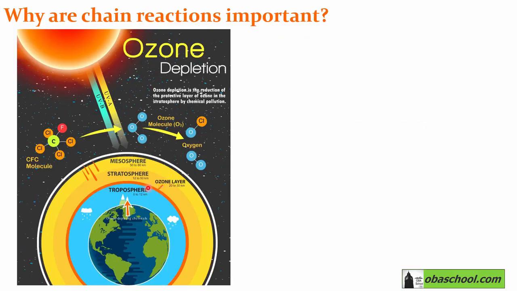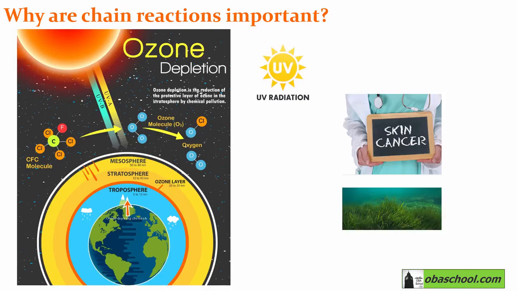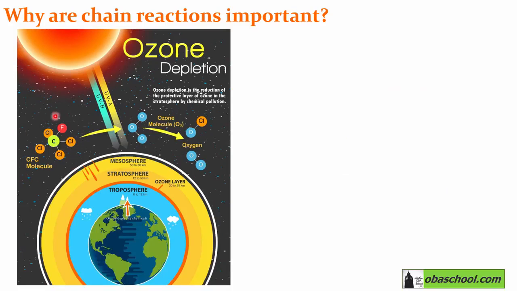So this ozone layer over here will protect the Earth from ultraviolet radiation from the sun, because if this ultraviolet radiation passed all into the Earth, life would have been different. And this is because too much ultraviolet radiation causes skin cancer in people by damaging DNA and also affects the food chain of the oceans. So this is a CFC molecule containing carbon, chlorine, and fluorine.